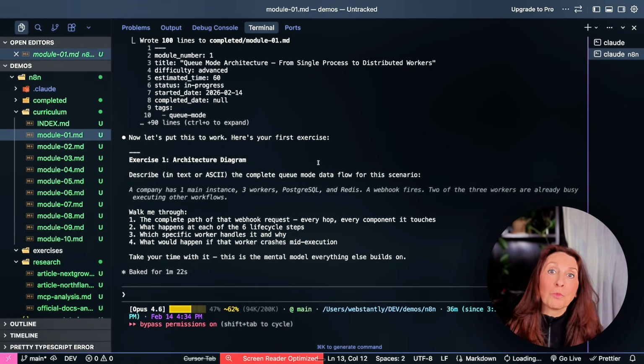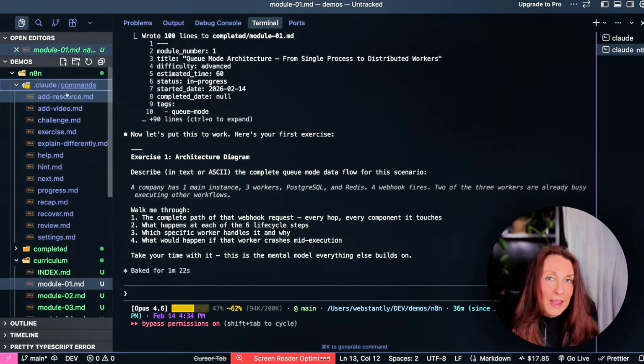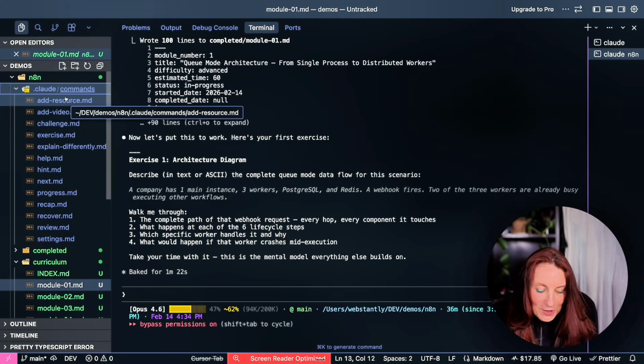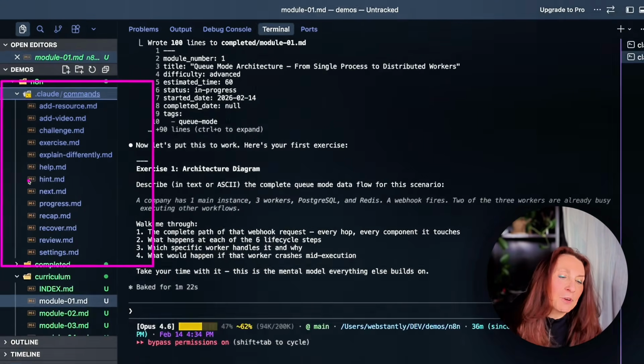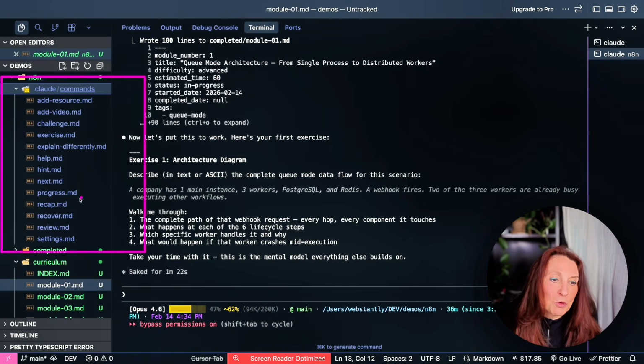And of course, if you want more exercises, if you want to have other videos, you can do all that. And you can see all the commands that you can use. Add resource, add video, challenge, exercise, explain differently, help, hint, next, progress, recap, recover, review, and settings.